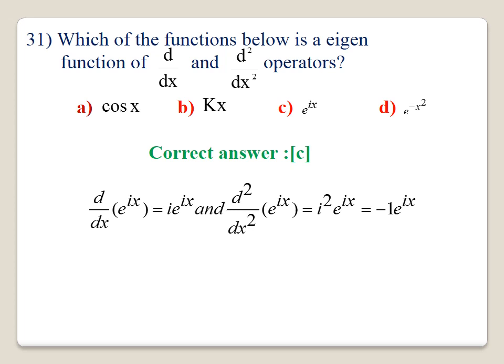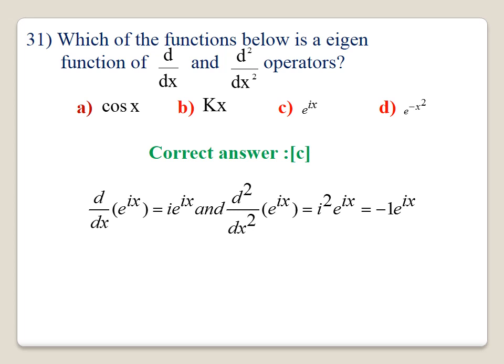Therefore, only e power ikx is the eigenfunction for the two operators d by dx and d square by dx square. First you take d by dx of e power ikx, that will be equal to i k into e power ikx, the same function. The operator d by dx operates on e power ikx and gives the same function e power ikx multiplied by a constant. Therefore, e power ikx is an eigenfunction of d by dx.